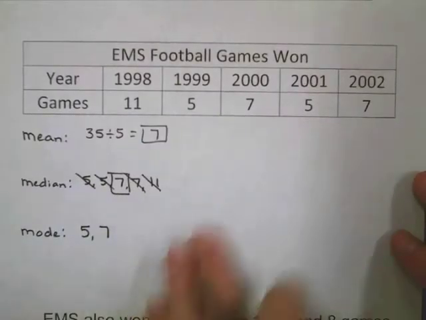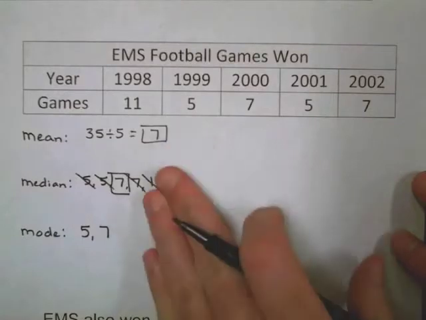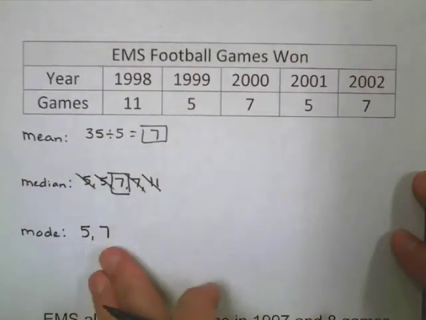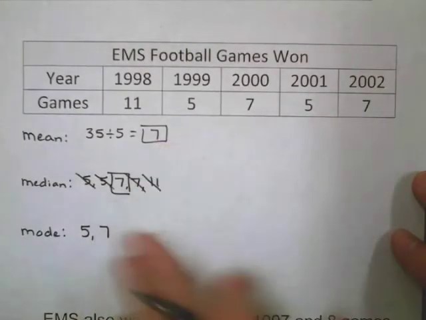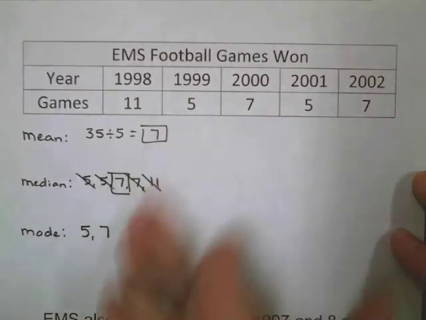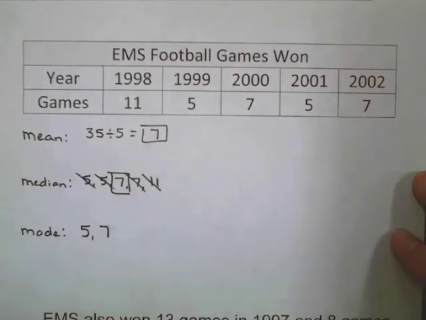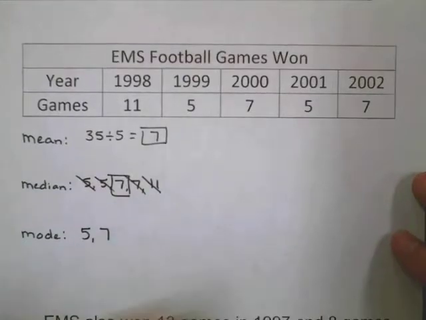So this is interesting information. We know the mean is 7, median is 7, mode both 5 and 7. So 7 seems like it is showing up a lot there. But what if I was going to change some of this data? What if we found out how they did in a couple other years?